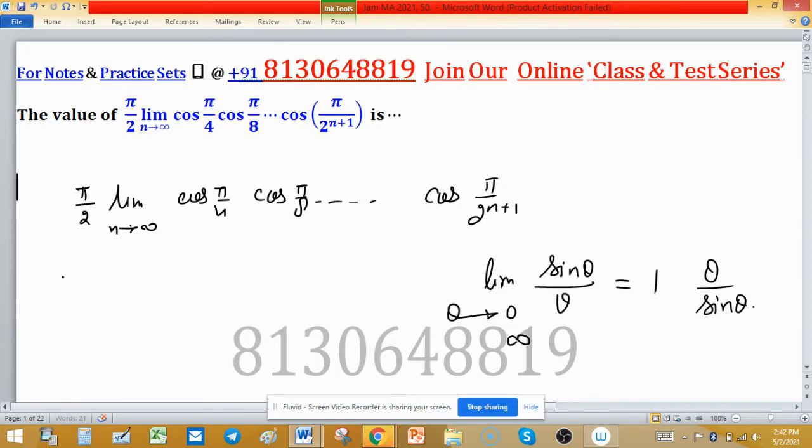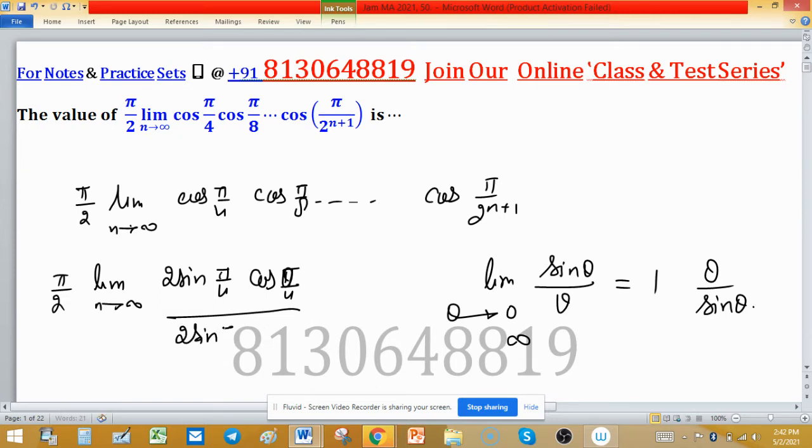We are going to multiply by sine function limit n tends to infinity 2 sine pi upon 4. This is my first term, cos pi upon 4 divided by 2 sine pi upon 4. We need to divide this because we multiply in the numerator. So this is my first term. Second term will be, I write the second term,